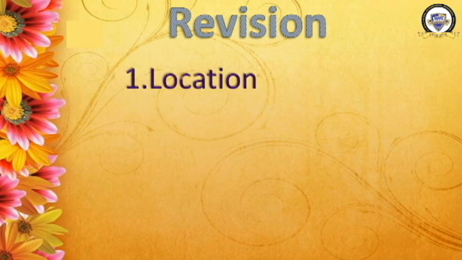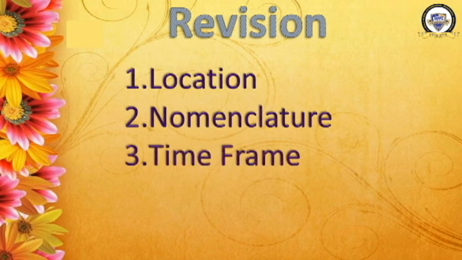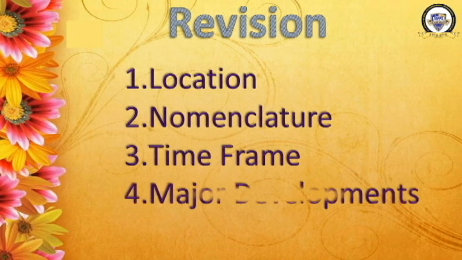Have a look here. What are the things which we learned in this chapter? In the first part we learned about the location of India, the boundaries of India. You did not forget, I think. Number 2, we learned about the names of Bharat, how the name of India was developed in ancient times in different ways. Then in the second part we saw the time frame, the 3 periods into which Indian history has been divided. Then we saw major developments during this period, and finally the sources of history.